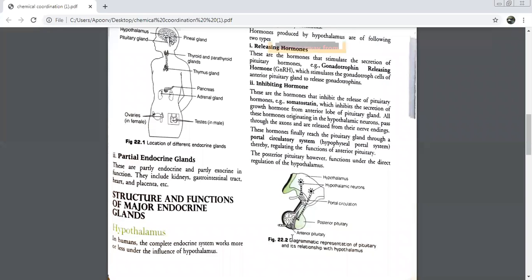Let us very quickly review this. What is this entire upper area? Which part? Hypothalamus. We know that the hypothalamus is connected to the pituitary. So this is your anterior pituitary, and this is your posterior pituitary. Now let us see this neuron. This is a hypothalamic neuron. Both of them are hypothalamic neurons because both are present in the hypothalamus area. So we call them hypothalamic neurons.